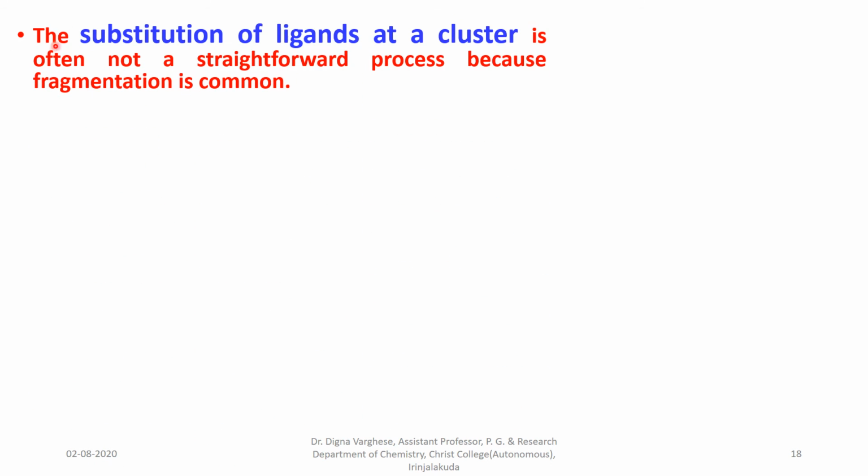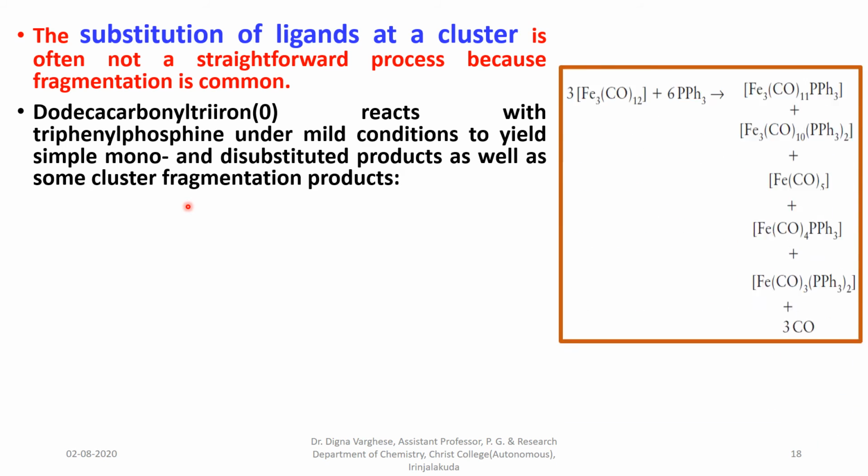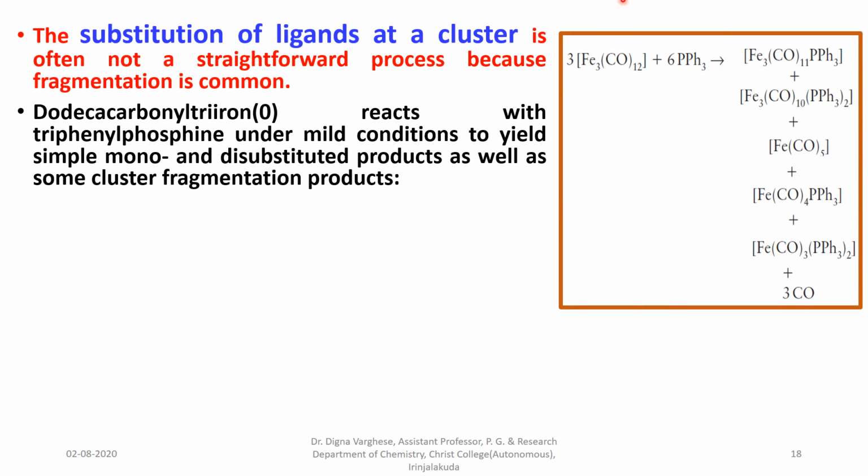Now we are moving to the substitution of ligands at a cluster. The substitution of ligands at a cluster is often not a straightforward process because fragmentation is common. Dodecacarbonyltriiron reacts with triphenylphosphine under mild conditions to yield simple mono and di-substituted products as well as some cluster fragmentation products. Here we can see from this example, dodecacarbonyltriiron, whose formula is Fe3(CO)12, reacts with triphenylphosphine under mild conditions.